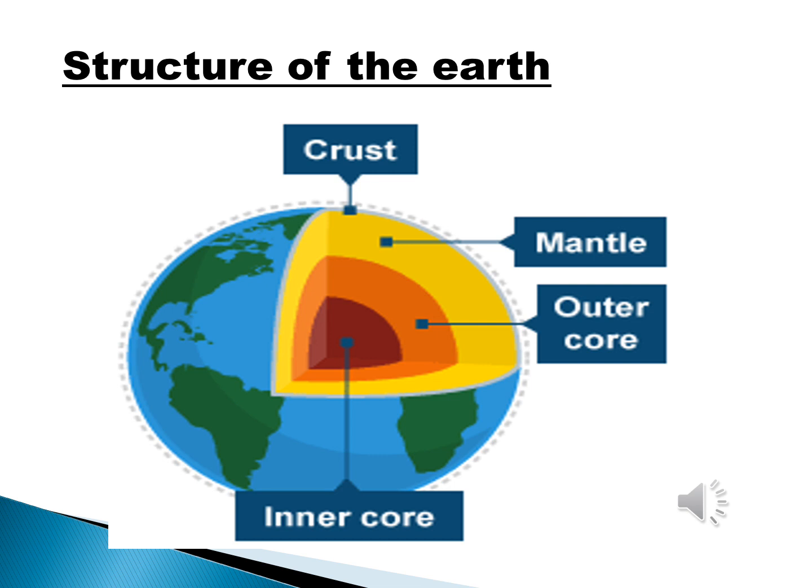The earth's core is mostly made up of iron. The core is divided into two parts, that is, inner core and outer core. The inner core is solid and the outer core is in liquid state.